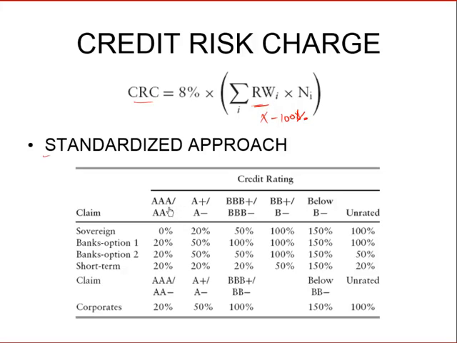For AAA rated or AA minus sovereign corporates, the risk weight was 0%. For banks, it was 20%. For short-term loans, it would be 20%. And for corporates, it would be 20%, assuming they were AAA rated. For BB rated, similarly. For unrated corporates also. So now the risk weights vary depending on the credit quality. Lower the credit quality, higher was the risk weight. Higher the credit quality, lower the risk weight.